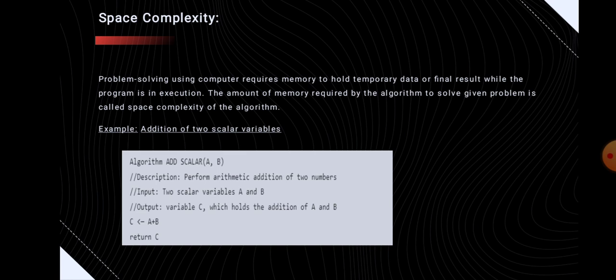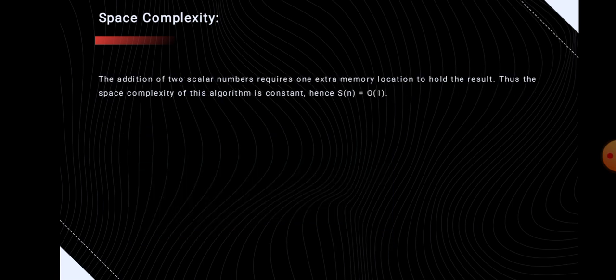of an algorithm. So the space complexity of an algorithm quantifies the amount of space taken by an algorithm to run as a function of the length of the input. For example, the same example that we discussed earlier in the case of time complexity is also given here. By looking at this example, we can say that the addition of two scalar numbers requires one extra memory location to hold the result. So we can say that the space complexity of this algorithm is constant. So space complexity can be defined as S(n) = O(1).